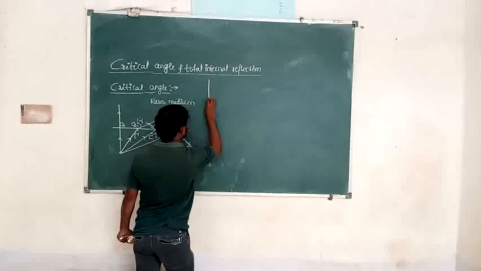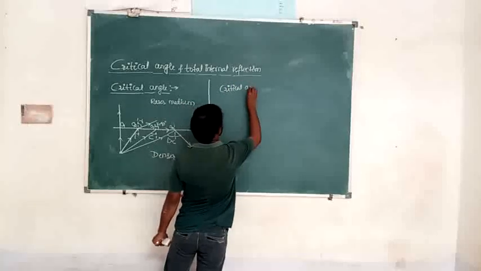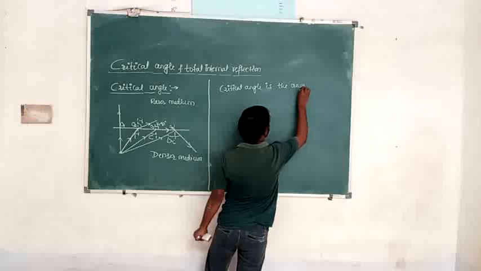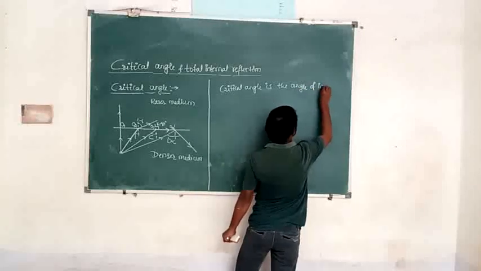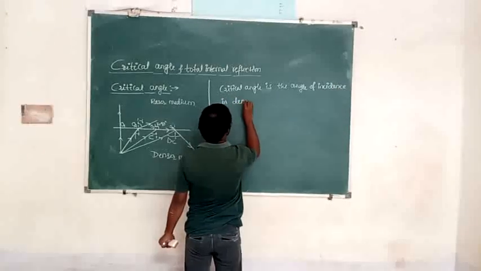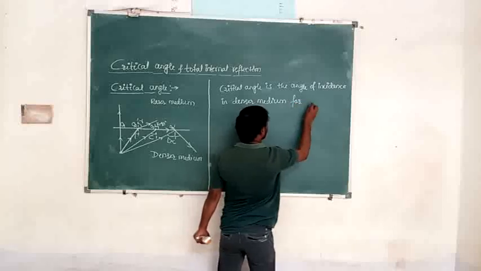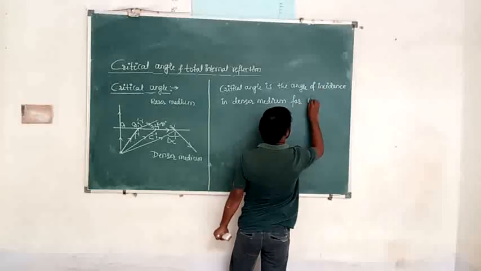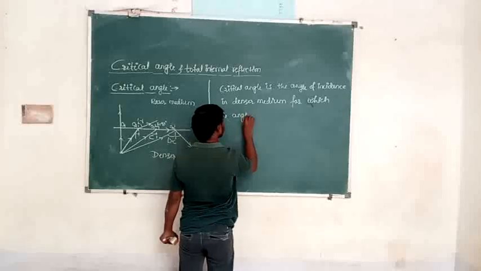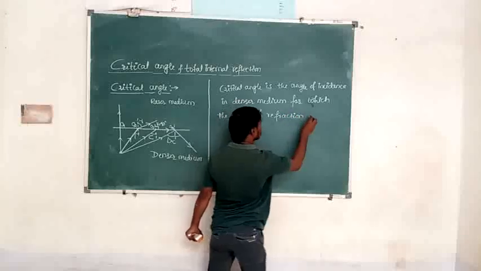So critical angle is the angle of incidence in the denser medium for which the angle of refraction becomes 90 degrees.